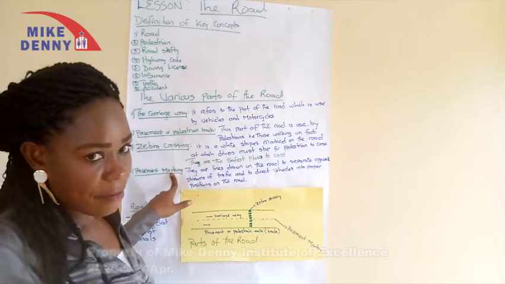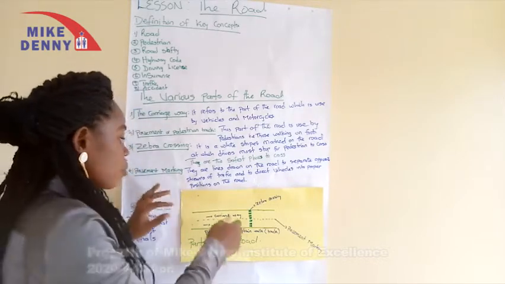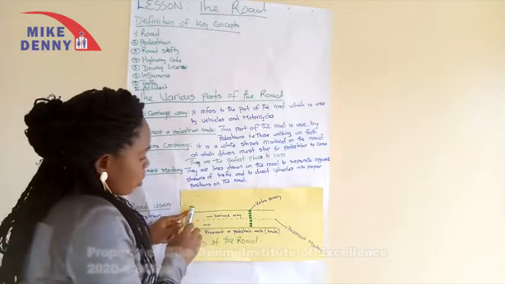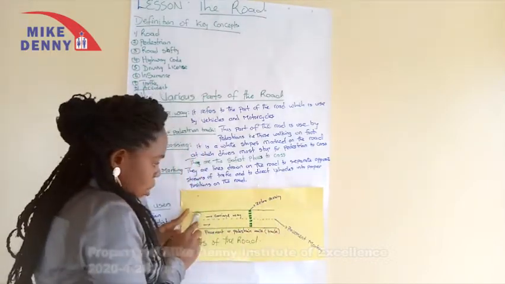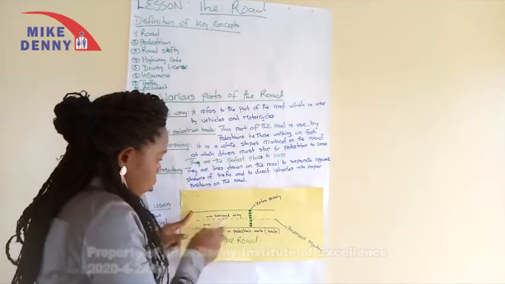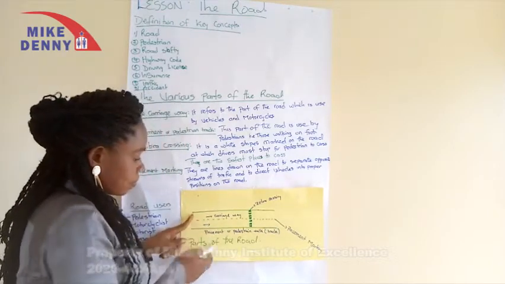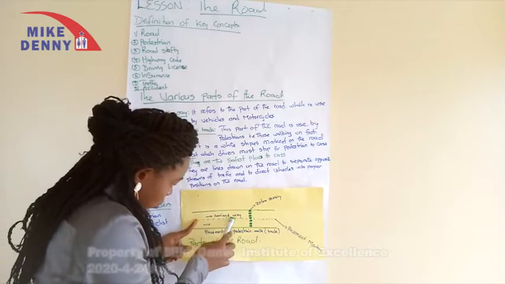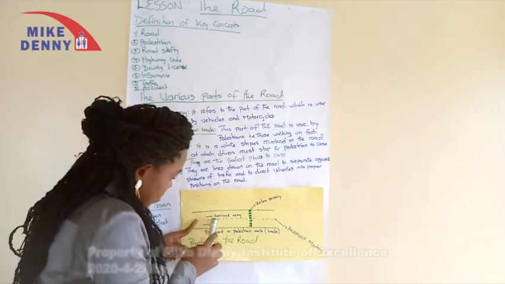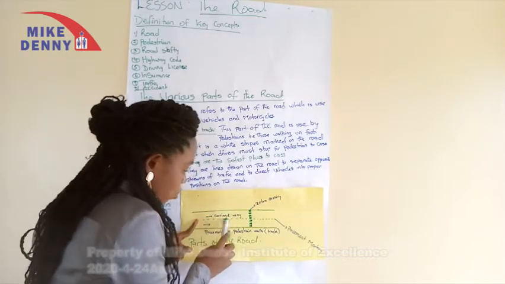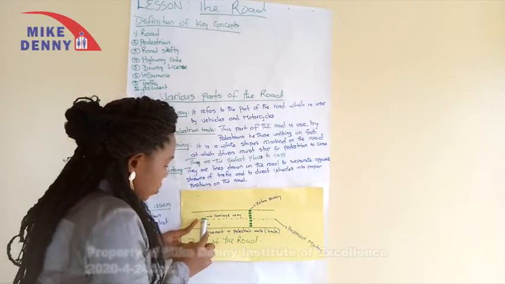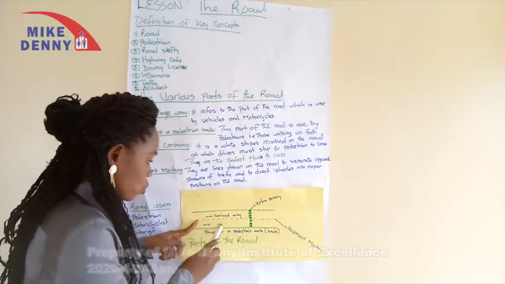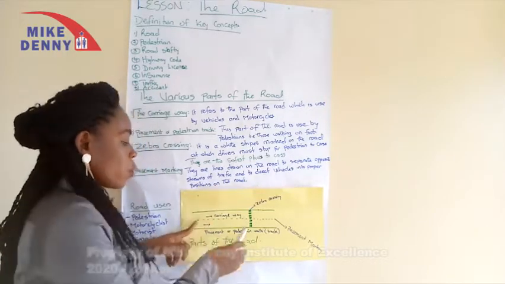Now, looking at what we have seen, that is the carriageway, the pedestrian track, the zebra crossing, and the pavement marking. This is a demonstration here. We have the parts of the road. When you look at the road, this is what I've drawn. This line up and the line down shows the road. Now, in the middle of the road, we have a line. This line demarcates the road, that is, it separates the road into 2. It means the cars that are coming to the right will use this road, and cars that are coming to the left will equally use this road.